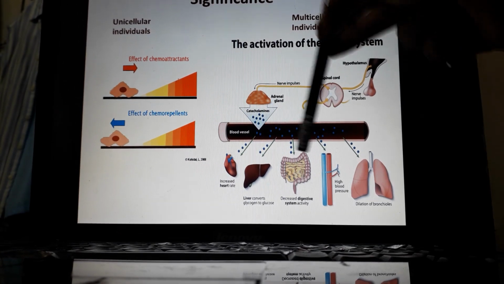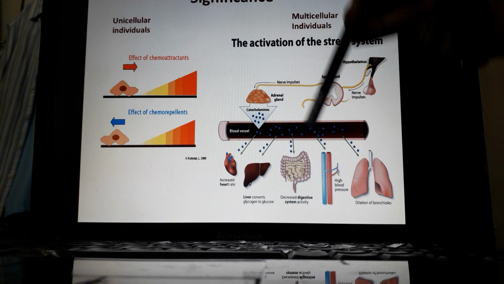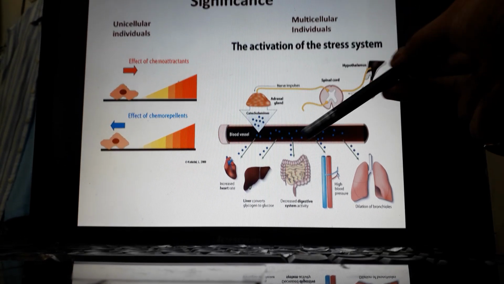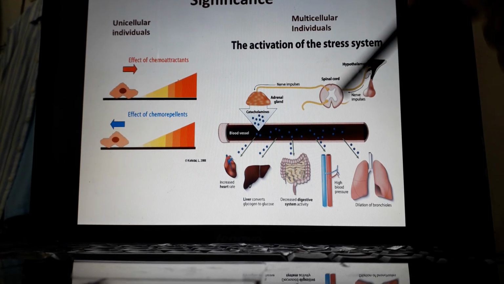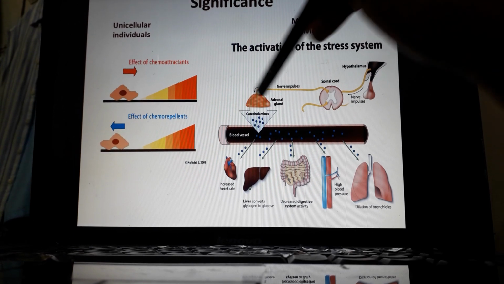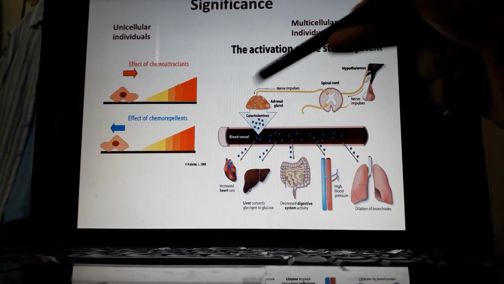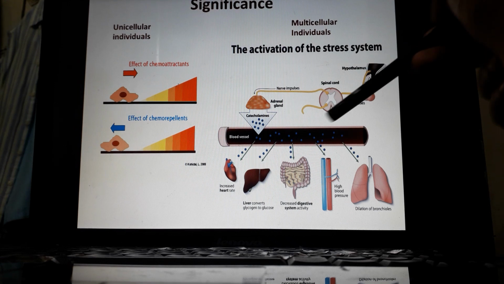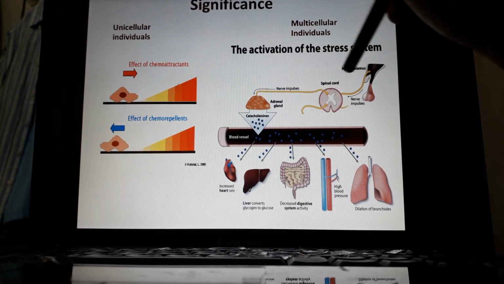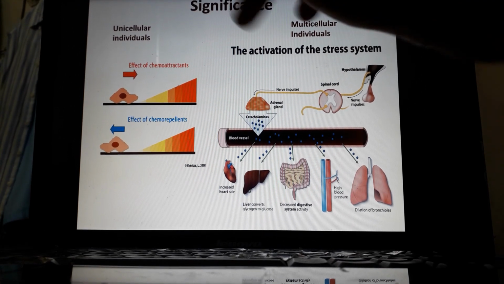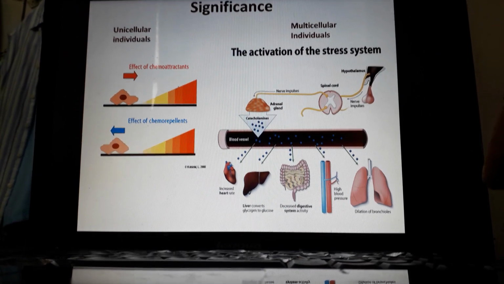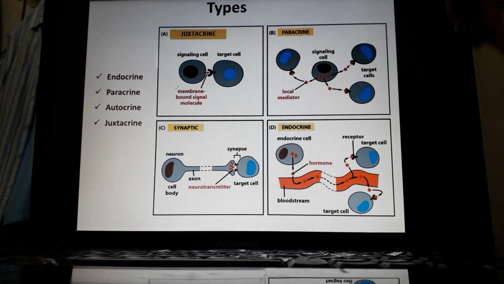So here comes the question: who is that integrator? The answer is very simple. The integrators are the signals. They are released from different kinds of cells in order to integrate all the organs. A very well known example is the endocrine system, which is a chemical integrator. These signals or hormones integrate our body to give a response as a whole. There are different kinds of other signals that integrate us, and I am not going into the details. Now, what are the different broad types of signaling?